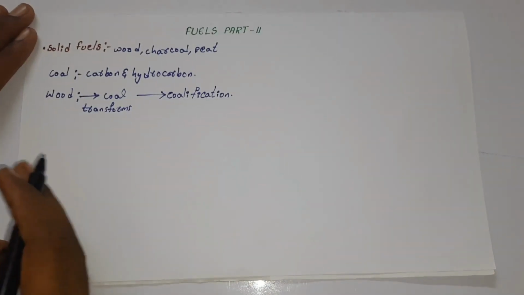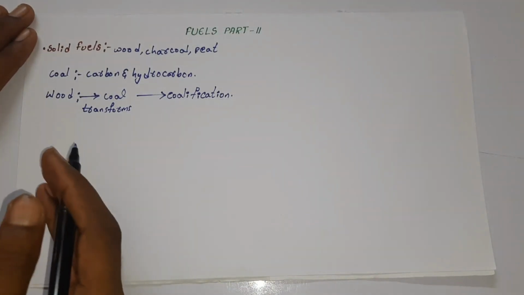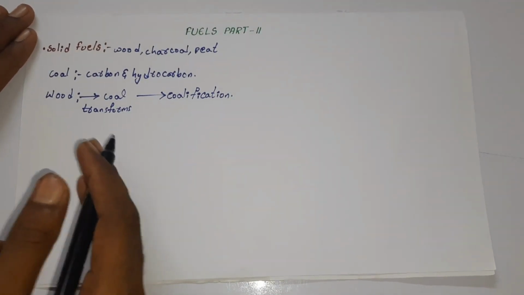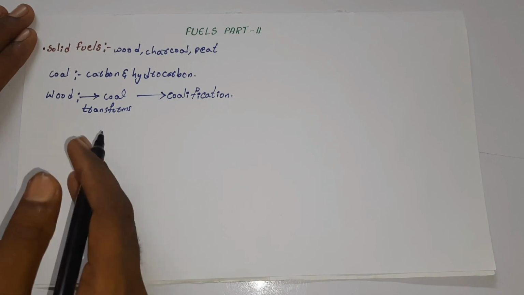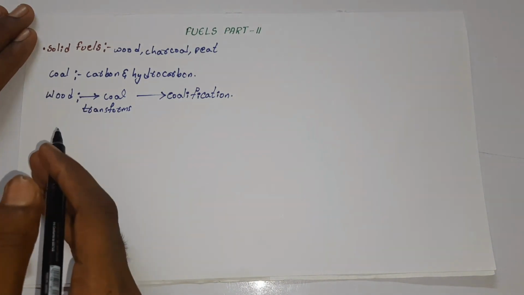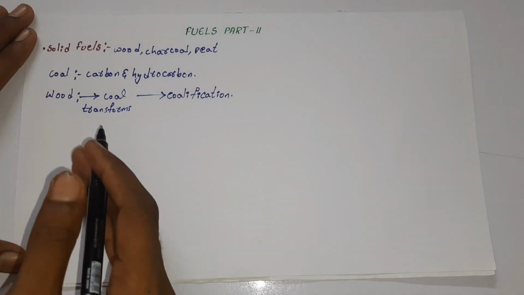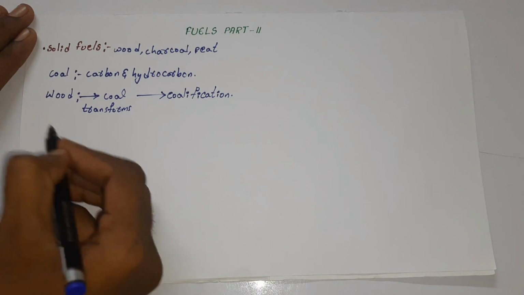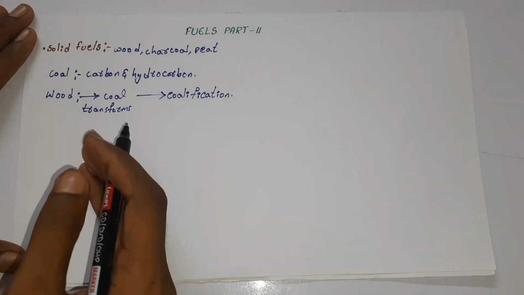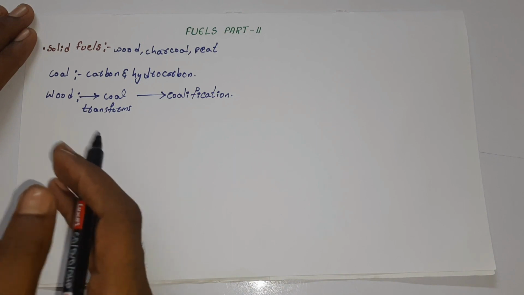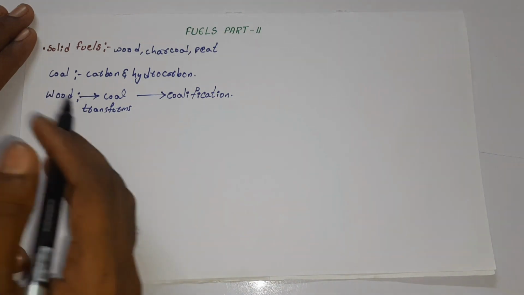Here we can understand that the formation of coal takes place only when plant matter transforms from moist and low carbon peat to coal. Since wood contains moist and low carbon peat, it gets transformed into coal, which is an energy and carbon dense black or brownish black sedimentary rock.